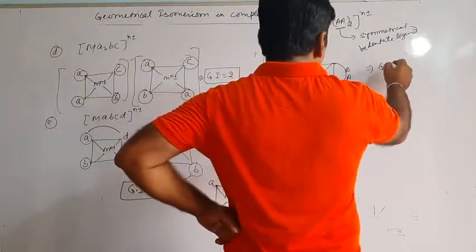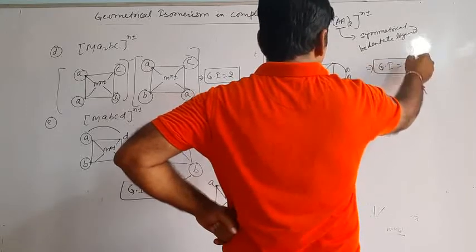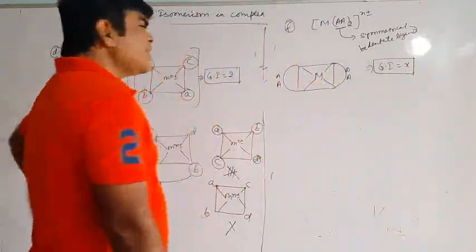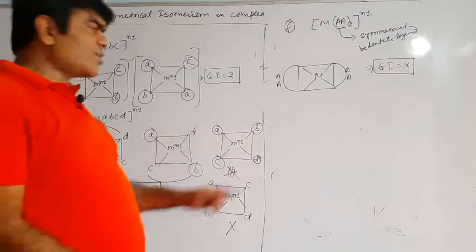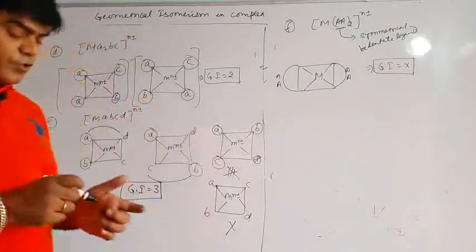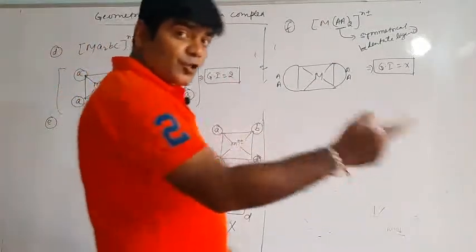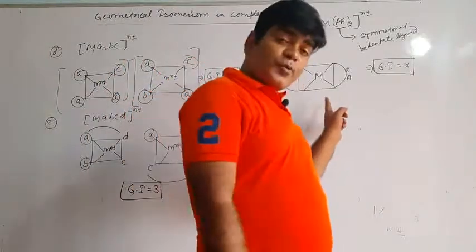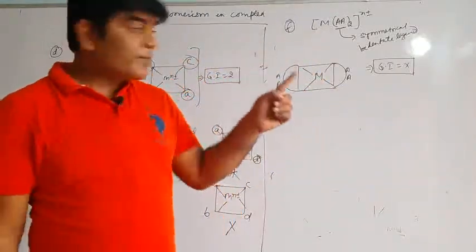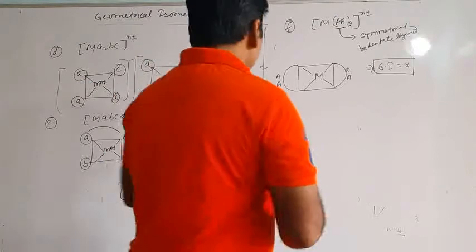So how many geometrical isomers will be exhibited by them? Zero. And how many geometries are possible for this structure? Only one geometry, this geometry. So geometrical isomers zero, but the number of geometry is one. So only one geometry is possible like this.